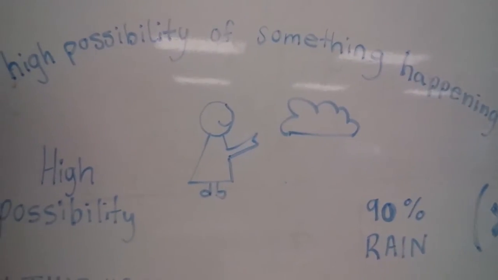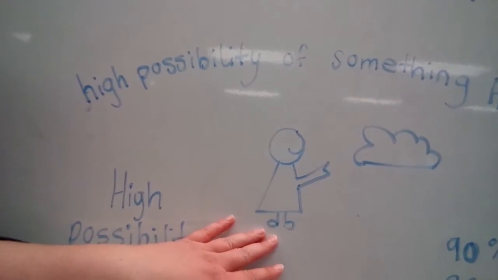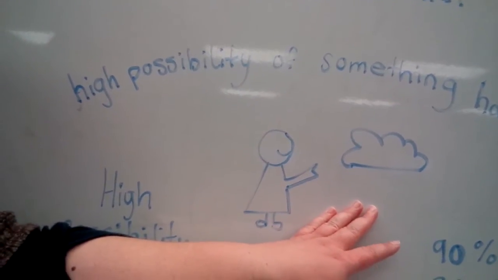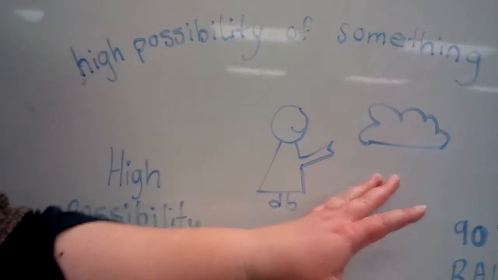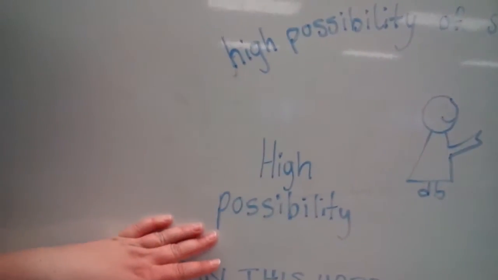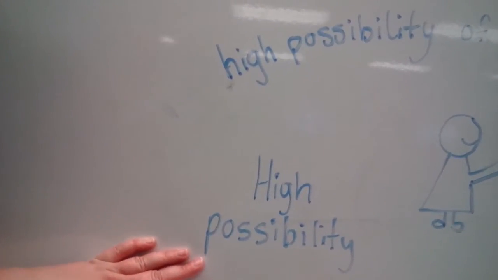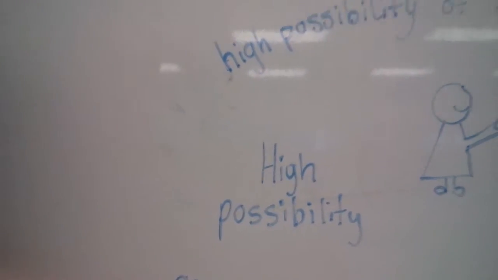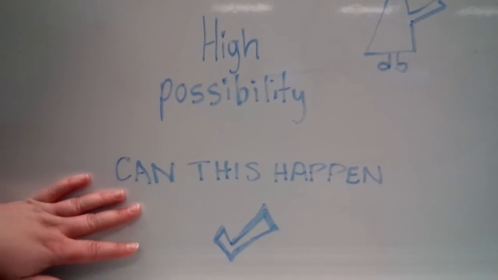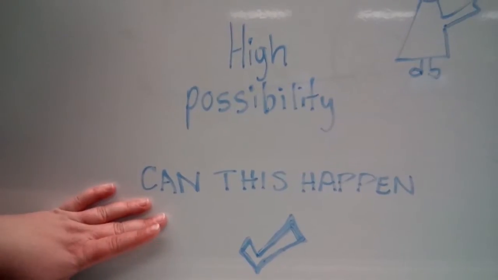So, for example, if you look outside and you see a very dark rain cloud, you can know that there's a high possibility that it's going to rain. So high possibility. You ask yourself with the first conditional, can this happen?